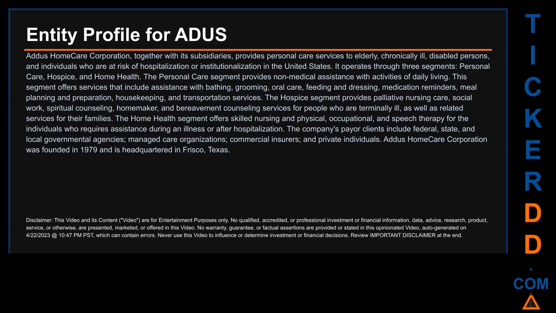The hospice segment provides palliative nursing care, social work, spiritual counseling, homemaker, and bereavement counseling services for people who are terminally ill, as well as related services for their families. The home health segment offers skilled nursing and physical, occupational, and speech therapy for individuals who require assistance during an illness or after hospitalization.